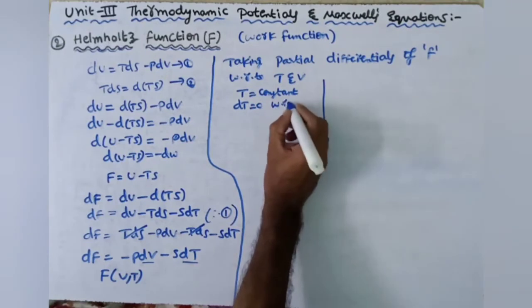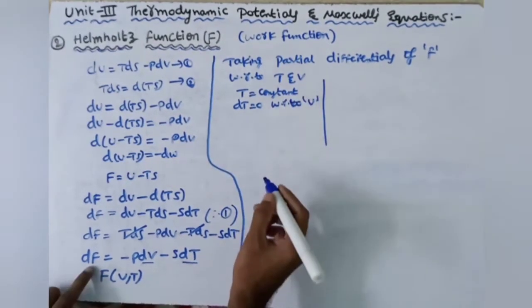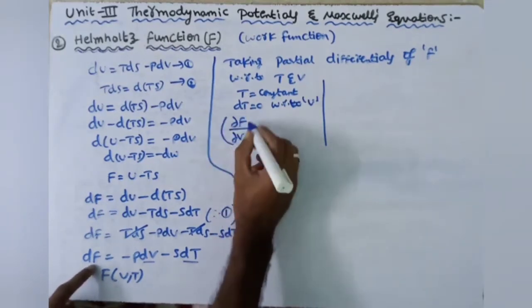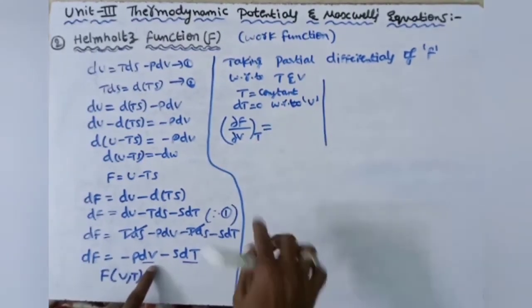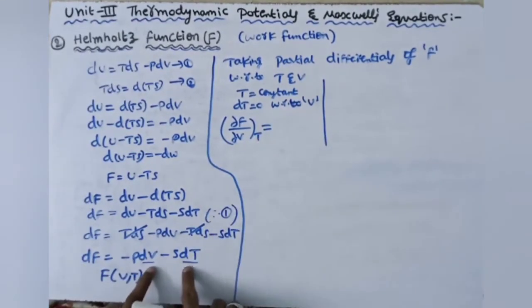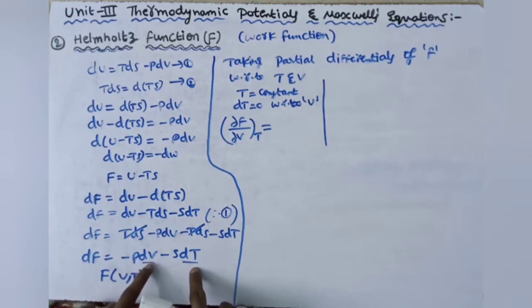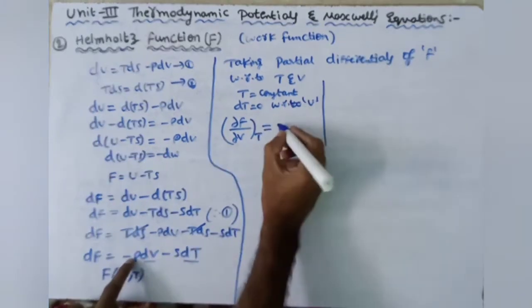With respect to V, we do partial differentiation, then this becomes dou F by dou V, where T is constant, is equal to, here dt is 0, so this entire term becomes 0. We have partial differentiation of dv with respect to v, and with respect to v we get minus P.